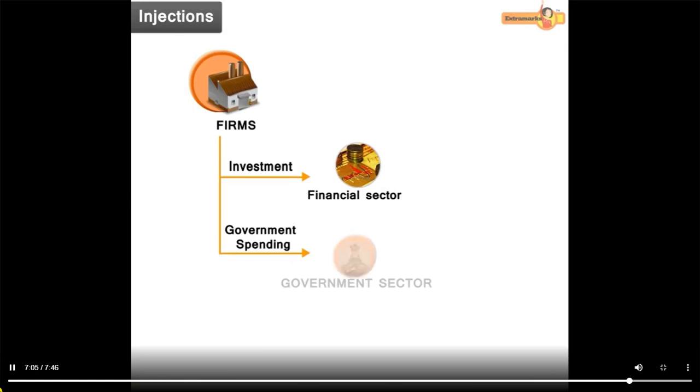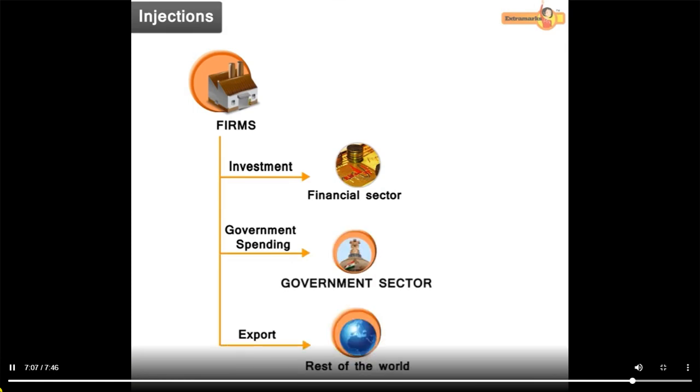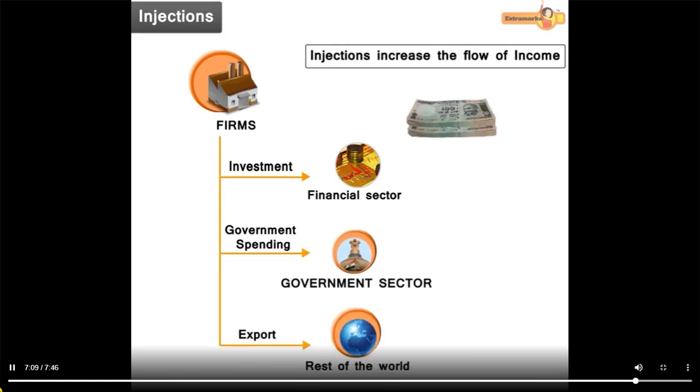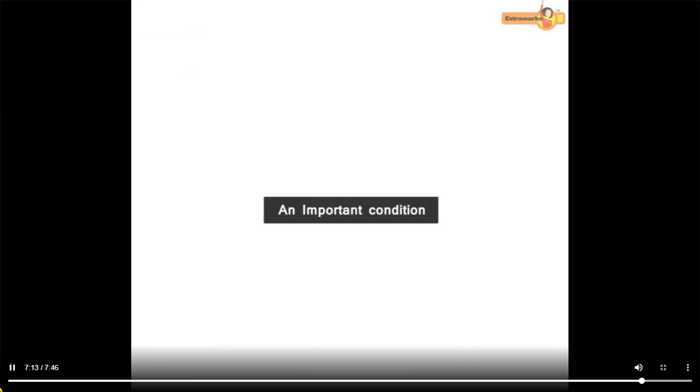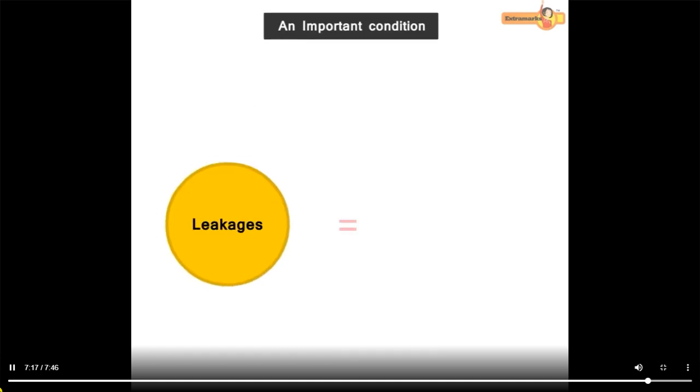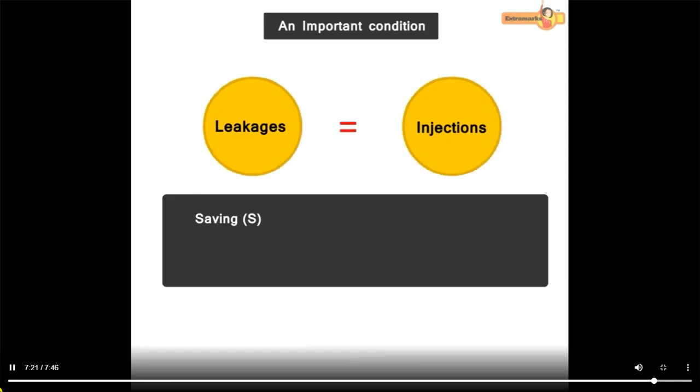On the other hand, introduction of new money into the flow is known as injections. It includes investments made by firms, government spending and exports by firms, etc. Injections increase the flow of income. An important condition for an economy to be in equilibrium is that the leakages must be equal to the injections.